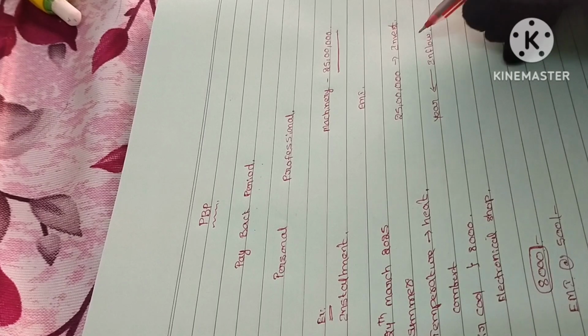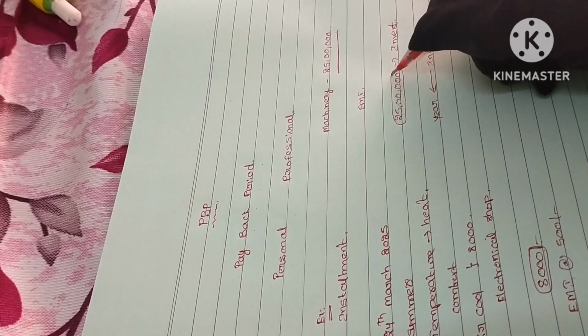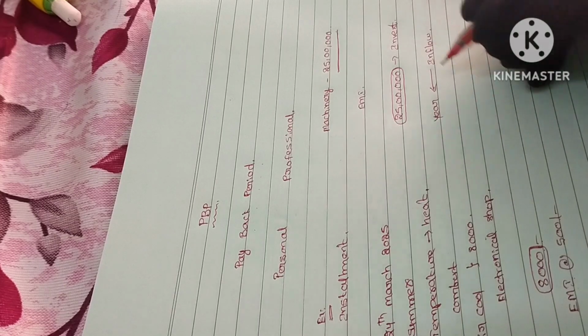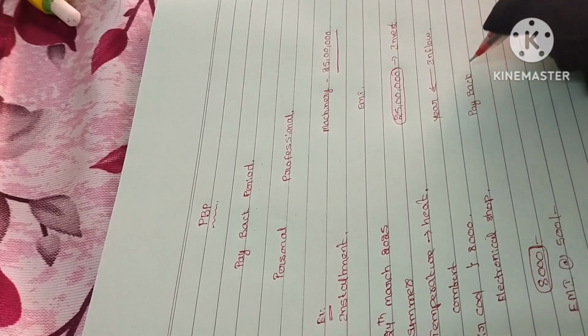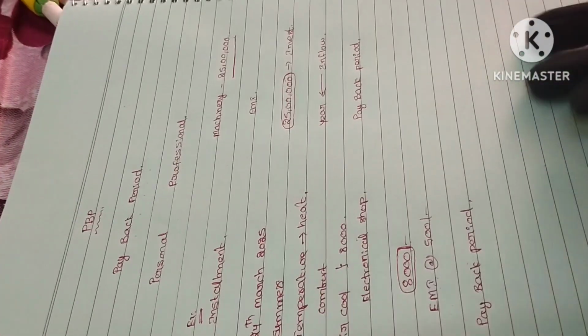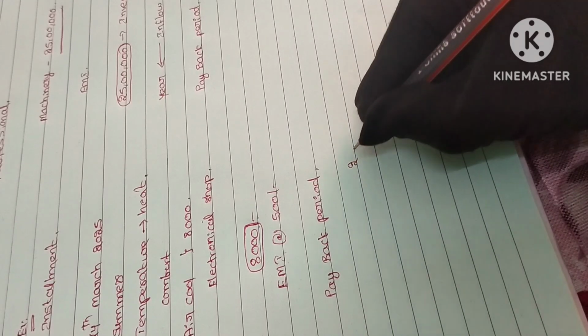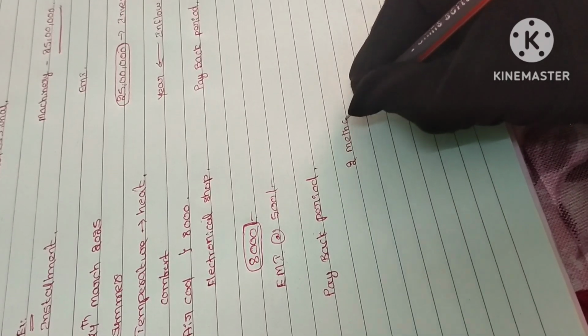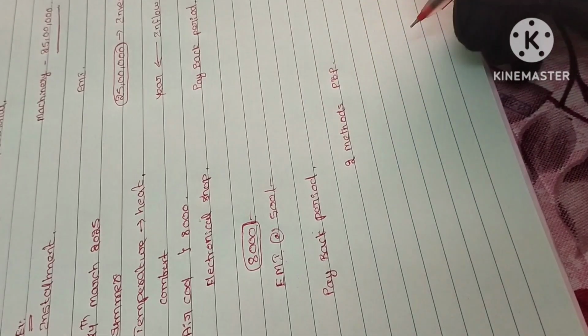The time period by which I can recover the entire 25 lakh rupees back is called the payback period. Now, in the payback period we have two methods. How many methods are there? There are two methods in payback period.